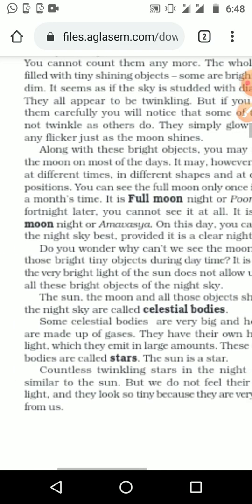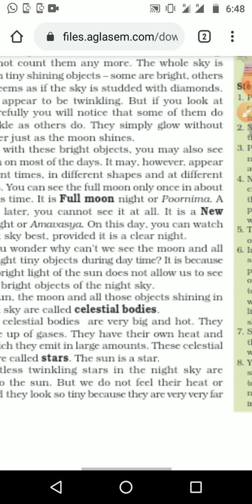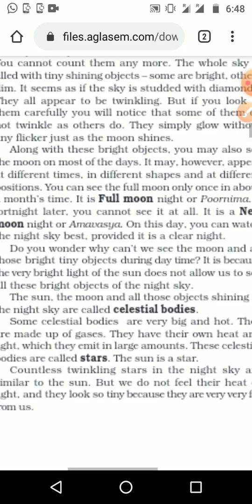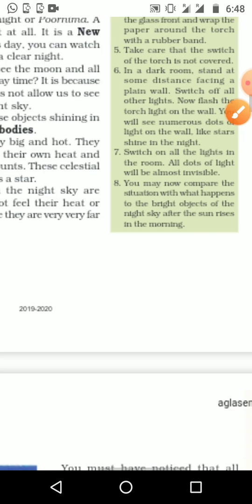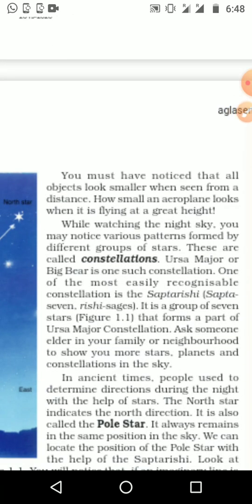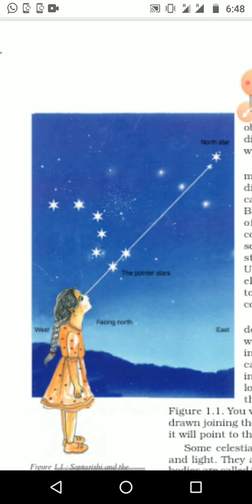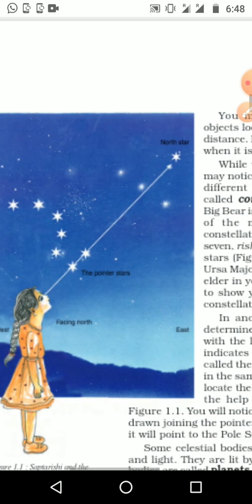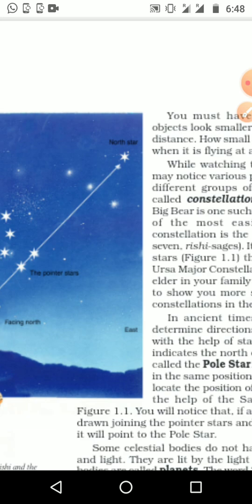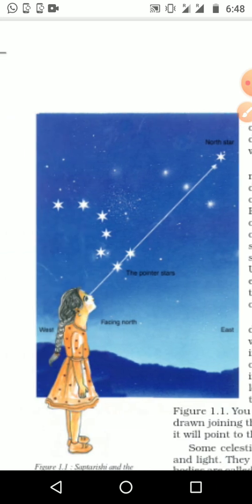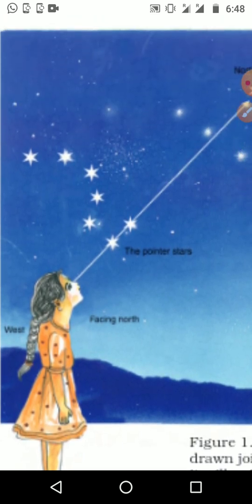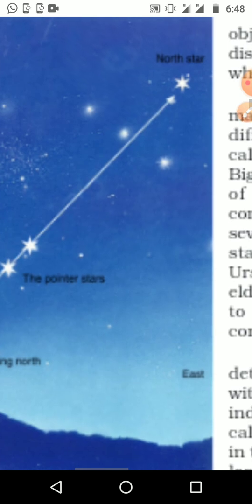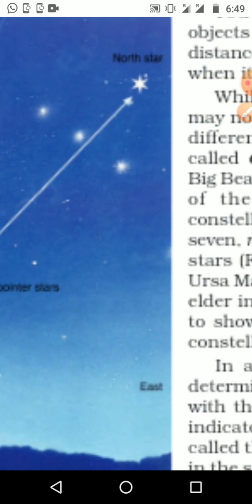Then we studied about celestial bodies. The shining objects of the sky are known as celestial bodies. One of the celestial bodies is the star, and the sun is one of the stars in the sky. Next we talked about the Saptarshi and different stars. If you look at the picture, from the Saptarshi we can see the northern star in the sky.